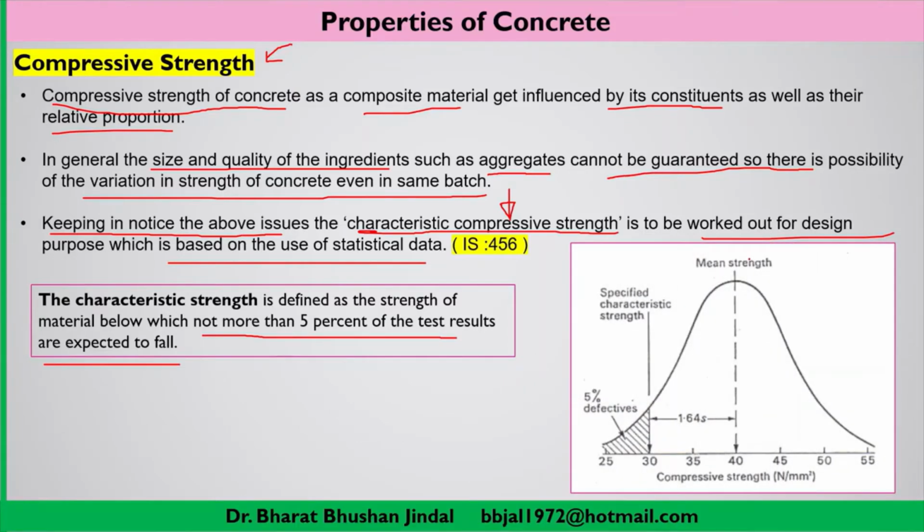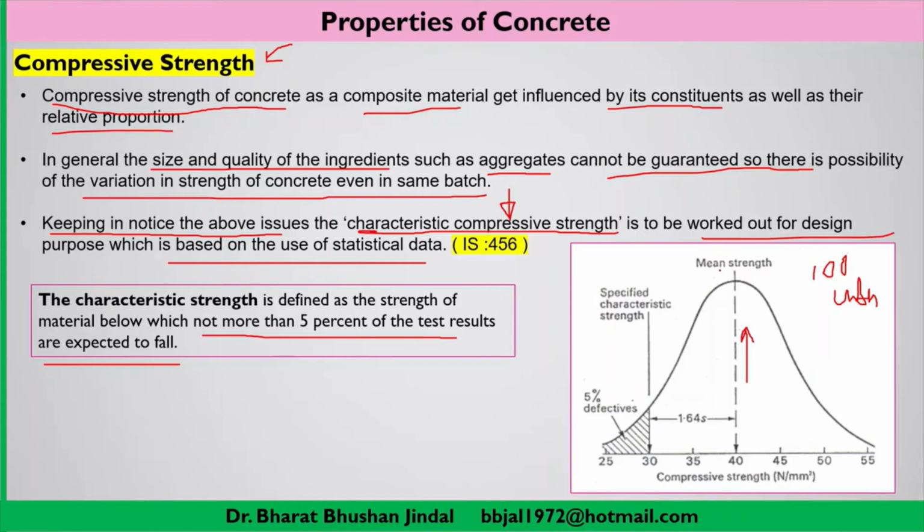Now you can see here a graph known as a bell curve. Along the horizontal axis, the x-axis, there is compressive strength, and along the vertical direction, the y-axis, we have taken the density of the number of tests. Now here we can take an example. Let us suppose we have cast 100 cubes. Then you make a table where you tabulate the compressive strength you obtained from each cube.